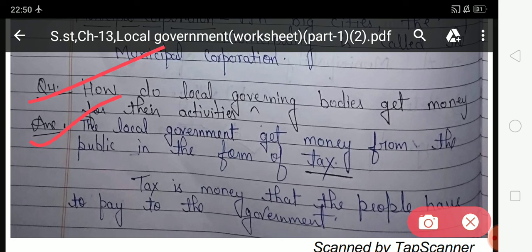So students, I hope you have all understood the worksheet, and you have to do all these exercises in your CW copy. This is your today's homework.